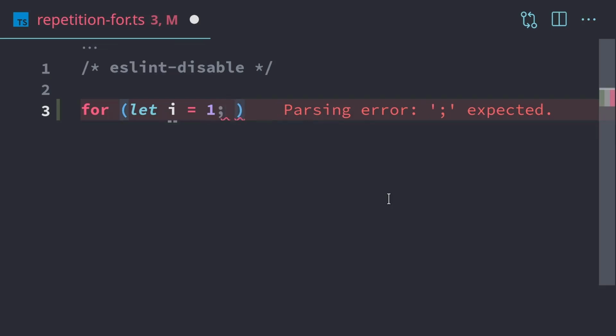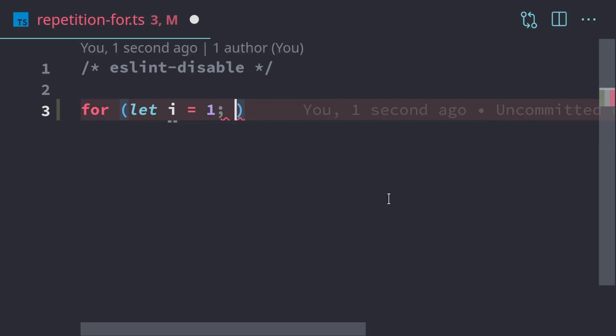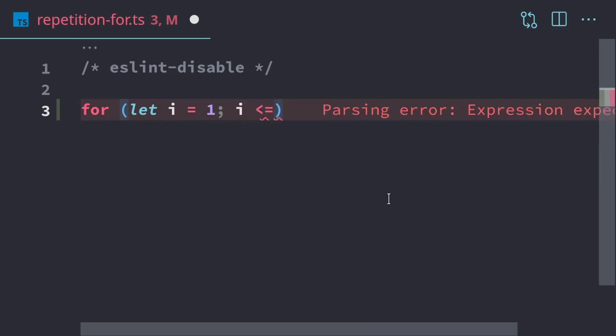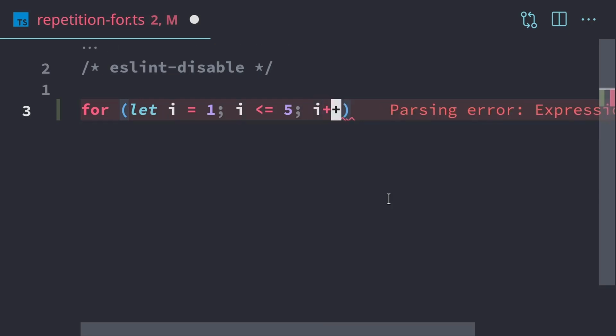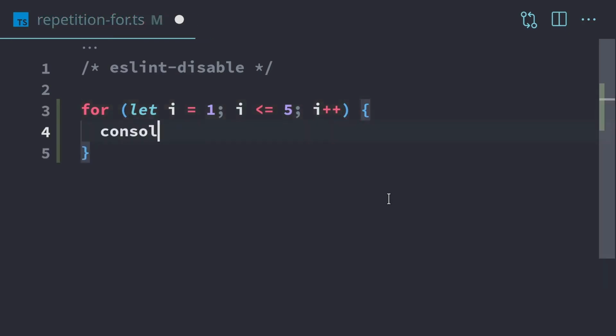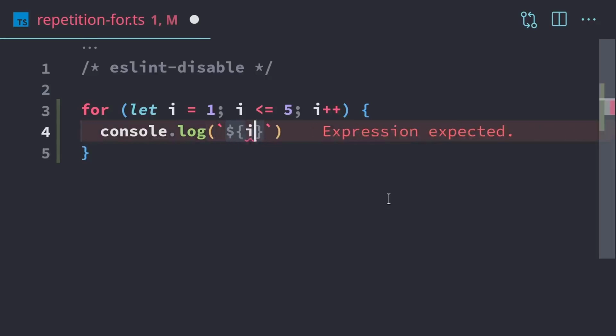Next, we have a Boolean expression, which is going to be what we check for on each iteration of the loop. So we have I is less than or equal to 5. So we're going to check every time we loop to see if I is less than or equal to 5. And this third part right here is going to be what we do with the I on every loop. So we're going to use I++ to increment I each time. And within here, we can perform whatever code we want multiple times. So I'm just going to log what the actual value is of I.